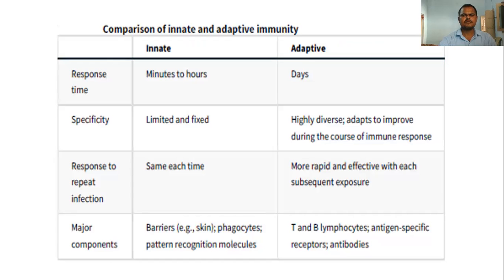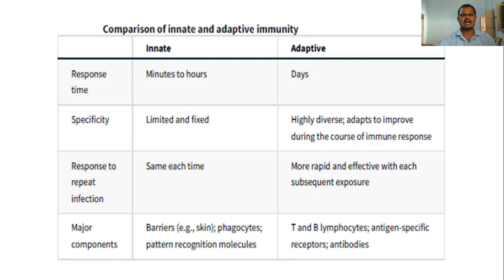Then, a comparison of innate and adaptive immunity. Here, these are the main differences we observe between innate immunity and adaptive, or acquired, immunity. Response time is minutes to hours; it takes less time to respond to the foreign body.